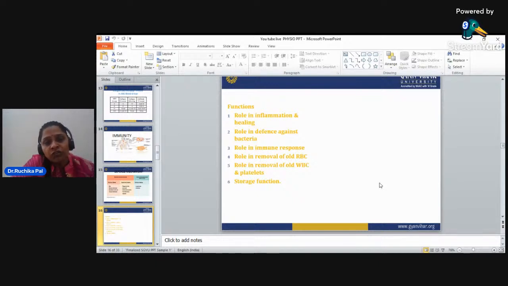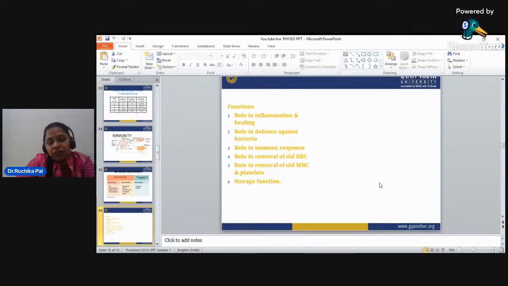Now, role in the removal of old RBC, and role in the removal of old WBC and the platelets. How will the old RBC be removed? If we talk about the RBC, the lifespan of the RBC is 120 days. When the RBC is dead, where does it go and how is it broken down? This is all covered in your blood system also, in the defense mechanism also, along with the WBC and the platelets.